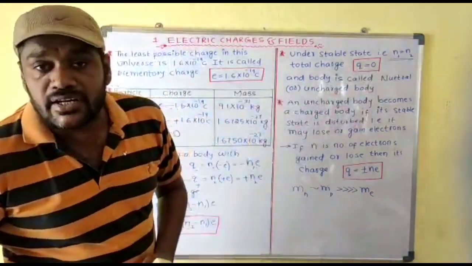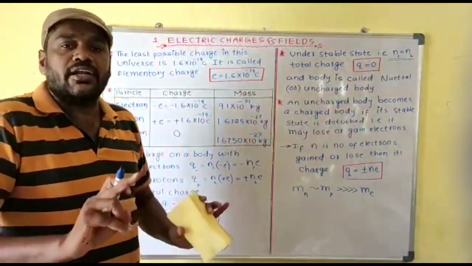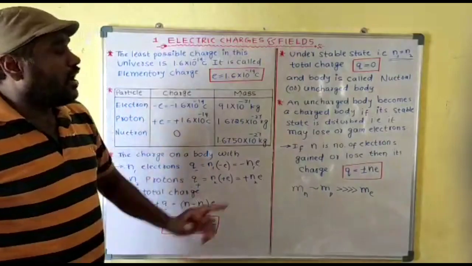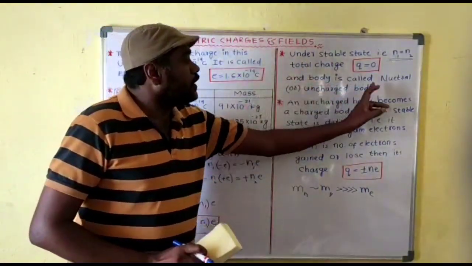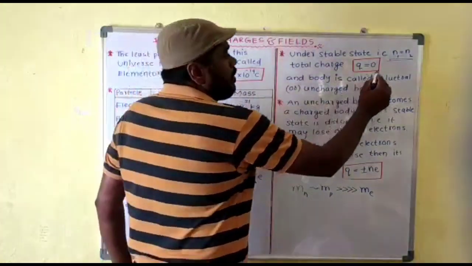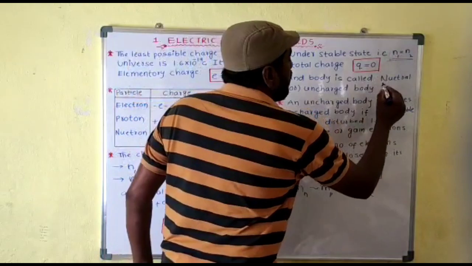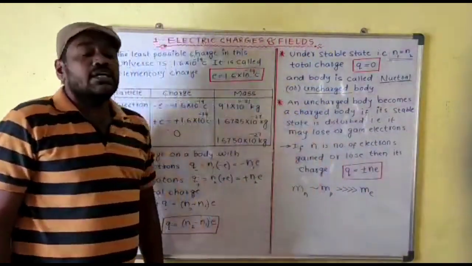Therefore under stable condition, every atom is electrically neutral. No atom has any charge under stable condition. And so the body is called what? A neutral body or uncharged body. Therefore, when the number of electrons is equal to the number of protons, such a body is called a neutral body or uncharged body.